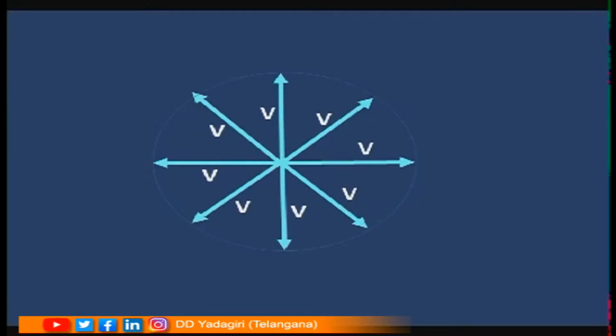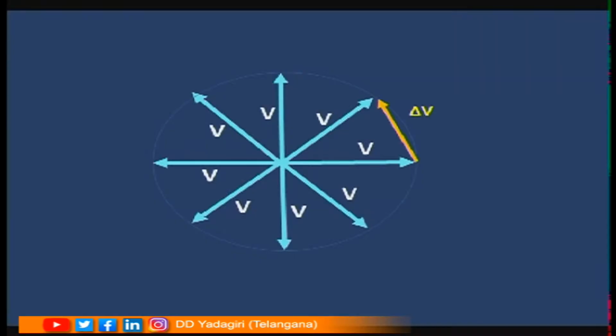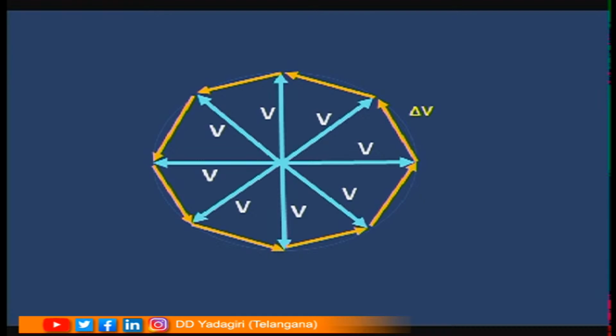So, rearranging the velocity vectors gives us the figure like this. Let us draw the change in velocity. So, here I select 2 vectors. I draw the change in velocity for the 2 velocity vectors here. Similarly, we can find out change in velocity for all the velocity vectors.